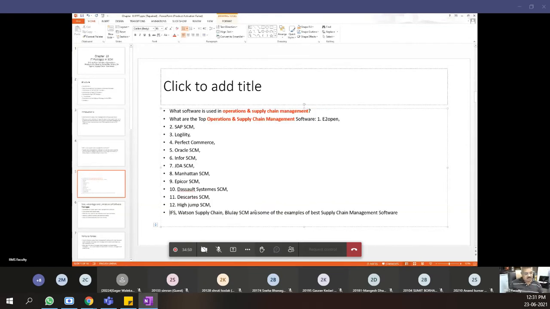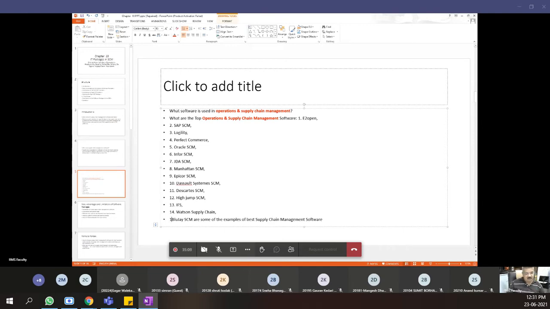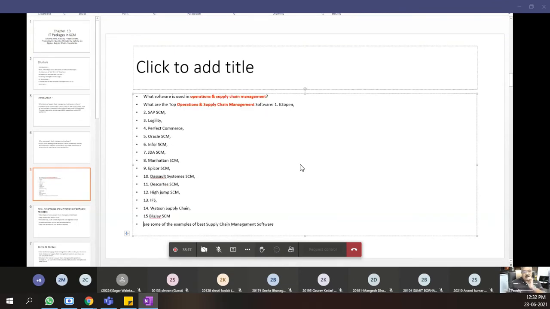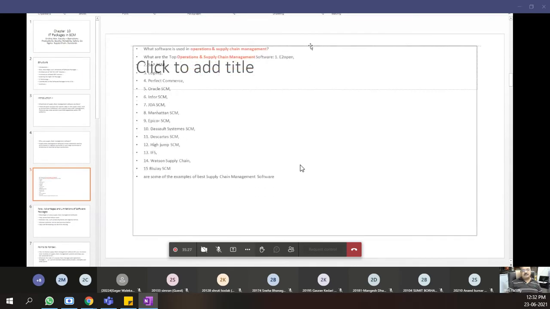Then we have IFS. I don't know about IFS. I didn't happen to work in the ERP space, but we did have ERP when I was working in Tata Telecom. We did have ERP software packages on which a lot of engineers were working. Then we have Watson Supply Chain Software. Then we have BlueJ Supply Chain Software, BlueJ SCM. These are some of the examples of the best supply chain management softwares.